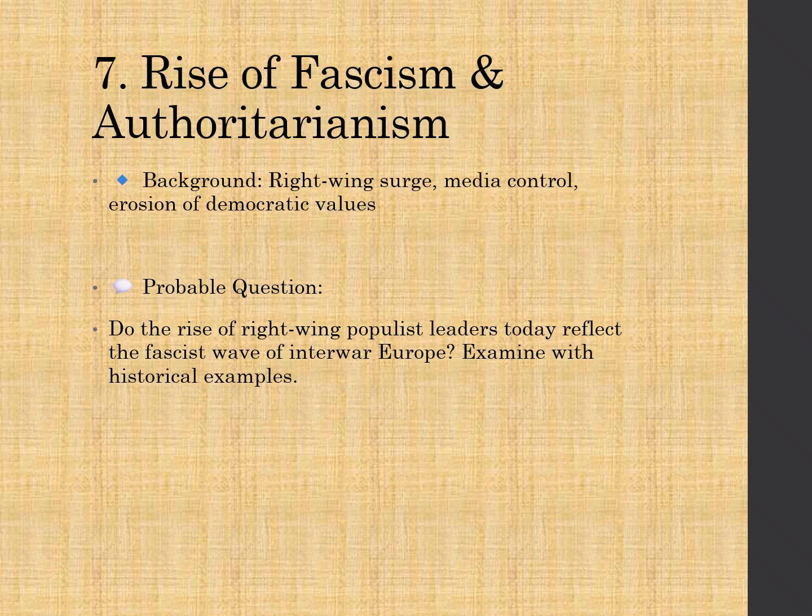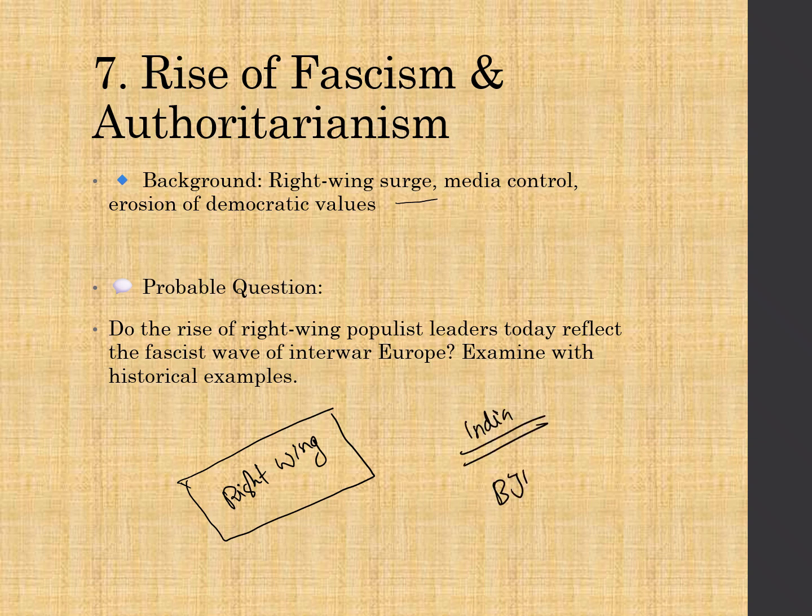Next thing is the rise of fascism and authoritarianism. The background is the right wing is surging everywhere. If you look at the global politics, everywhere there is a right wing on the top leadership. Look at India, we are having a right wing government, the BJP government that we have of our Modi Sarkarji is always a right wing. Like that, if you look at the Trump administration in USA, the Trumpji's administration is also a right wing. So globally, the fascism is rising. A fascism rise means the right wing is surging.